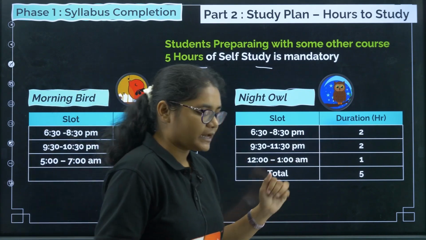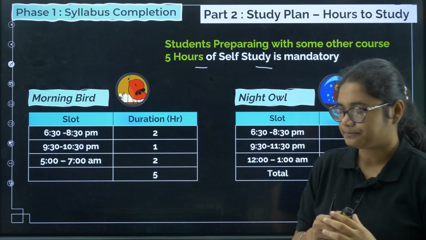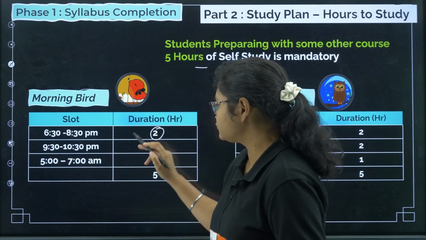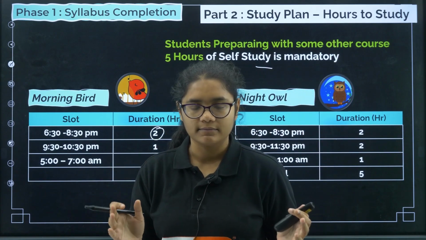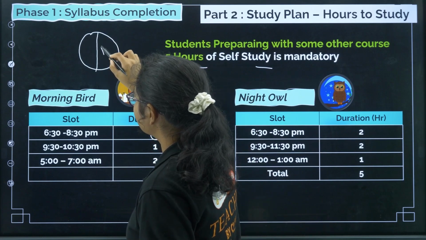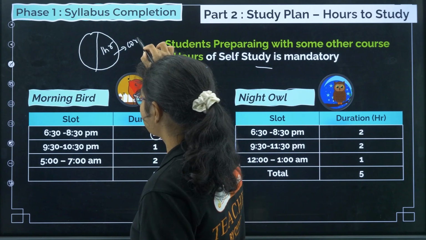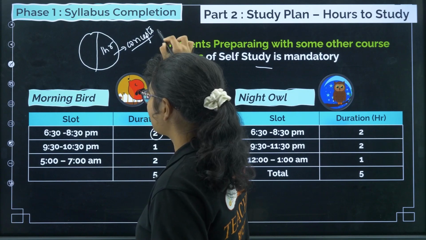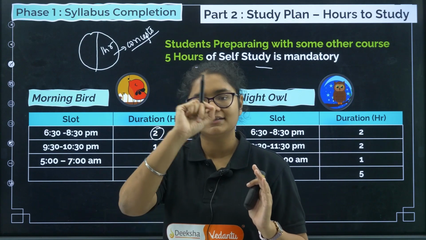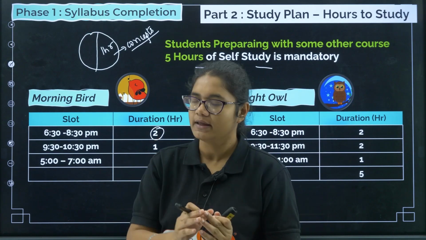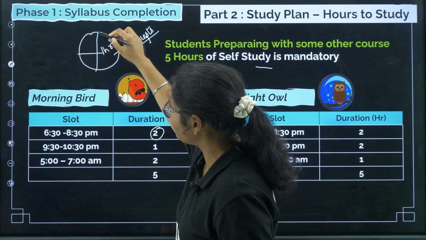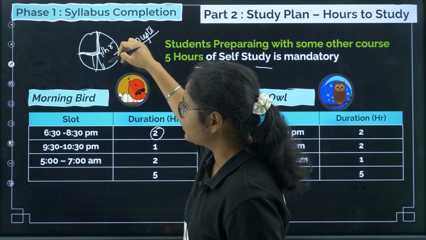Now I will tell you how you are going to study a particular chapter. Suppose today you are studying solutions. You need to give 2 hours to the solutions chapter. I will divide it like this: first 1 hour you need to do the concepts. You cannot complete one chapter in a whole day, so list down all the topics of that chapter, decide which topics you are going to do today and learn those concepts. You can designate about 45 minutes to concepts.